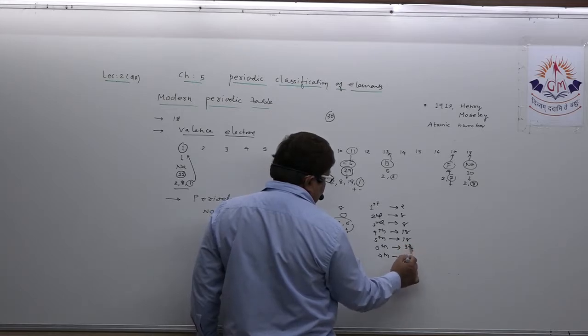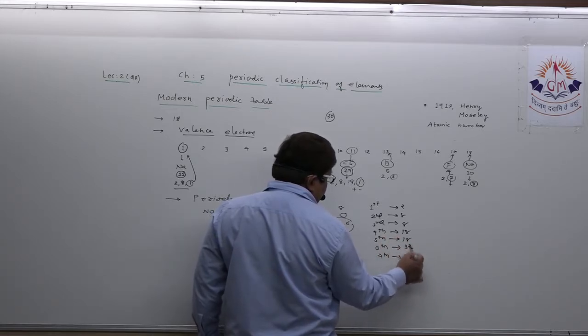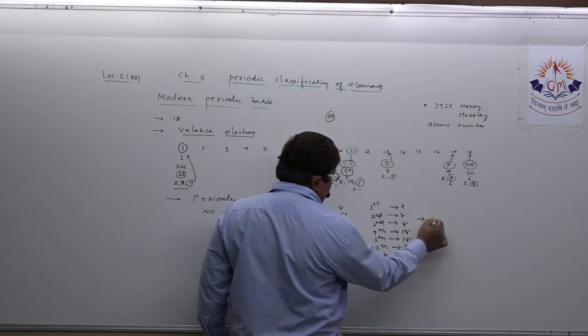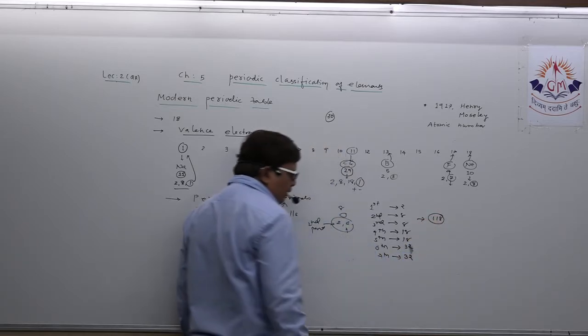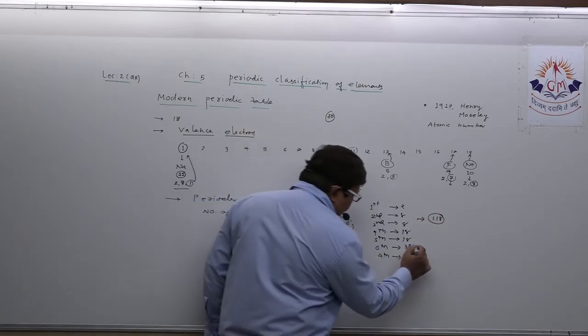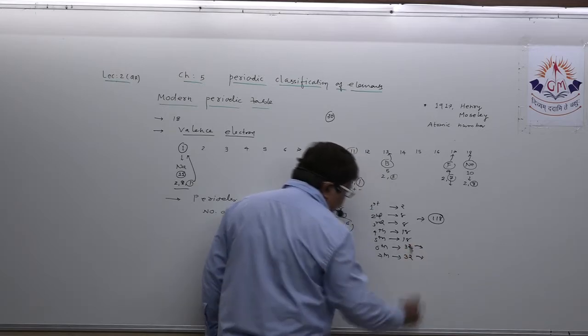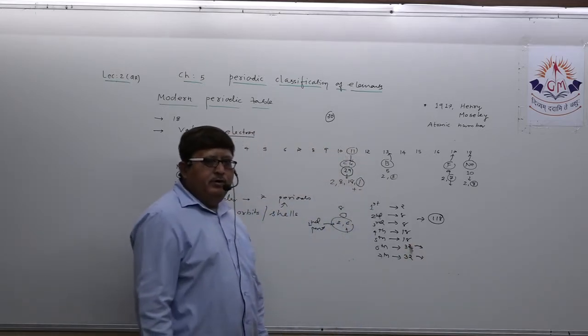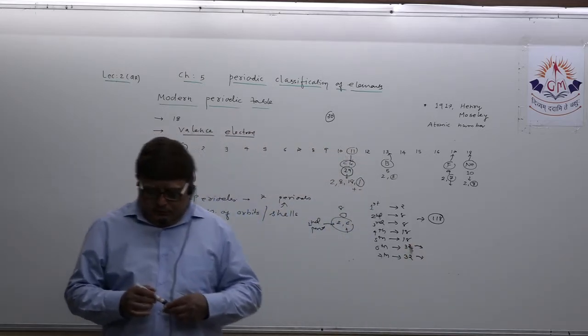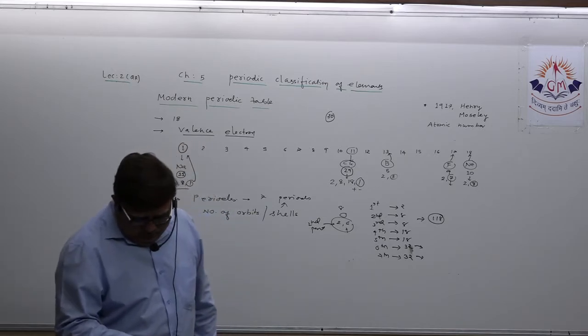Sixth period, and this is 32. If you total it out, 118 elements. If you observe the atomic number in the sixth period, the period is in front of you.